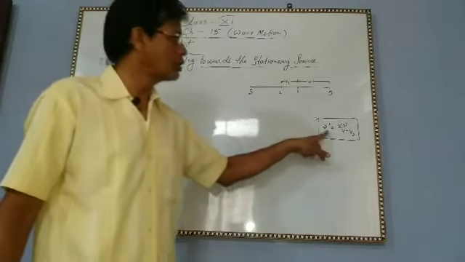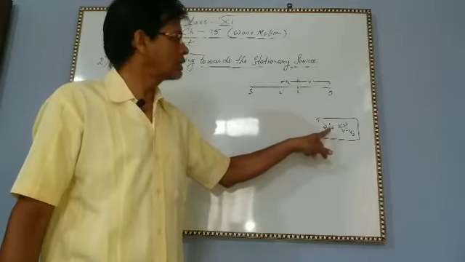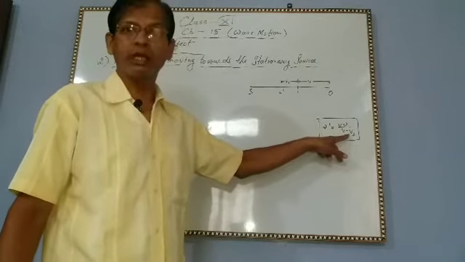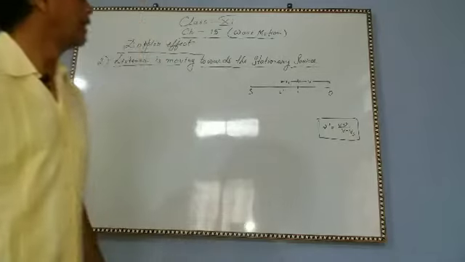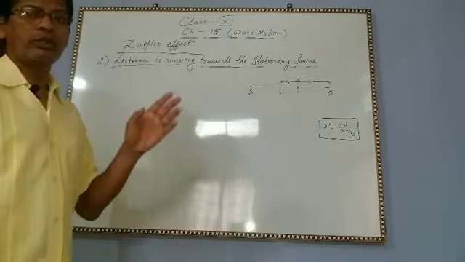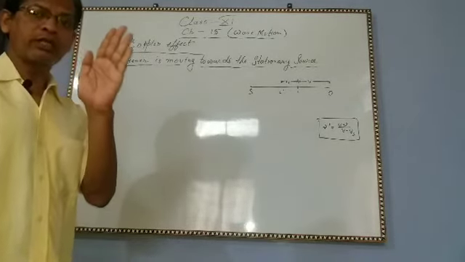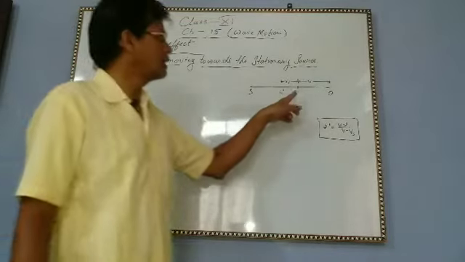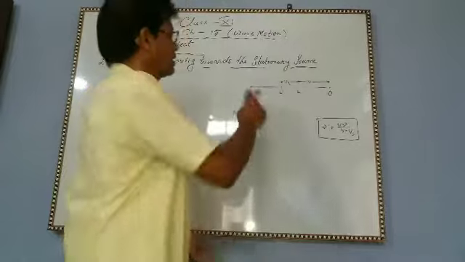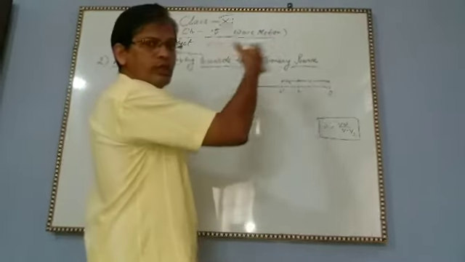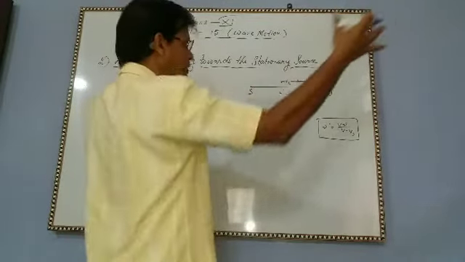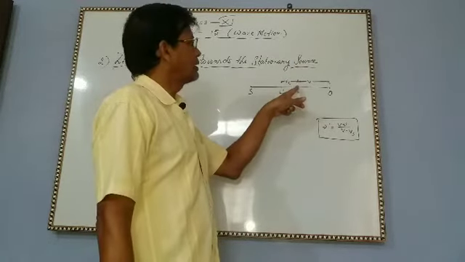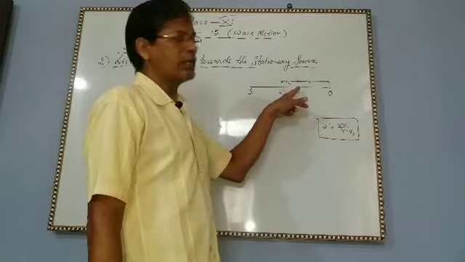When the source is moving towards the stationary listener, we have got the relation: apparent frequency nu dash equal to V nu by V minus Vs. Now we are going to discuss the case where the source is stationary, but the listener is moving towards the source. This is the source. Sound is produced and it moves in every direction. We are considering this direction, and this is the listener's initial position.